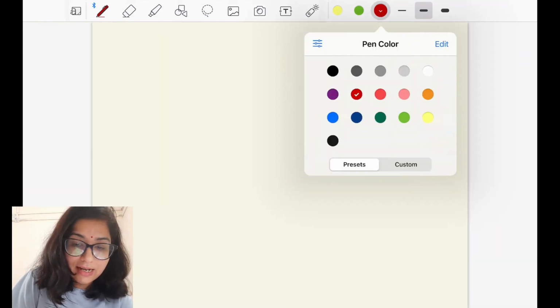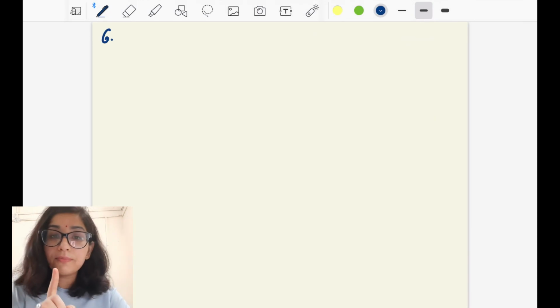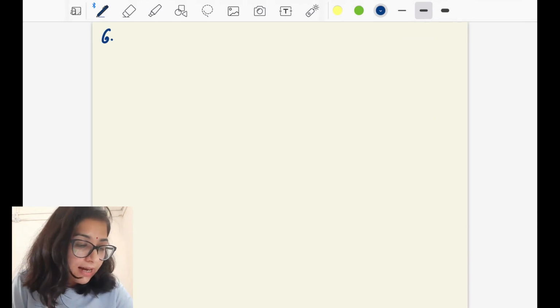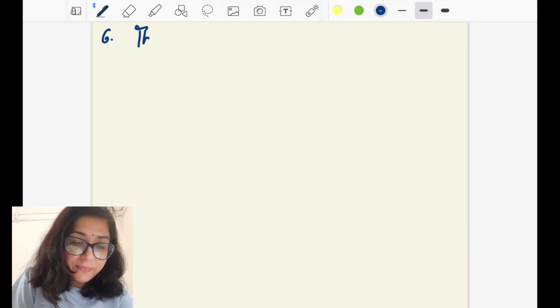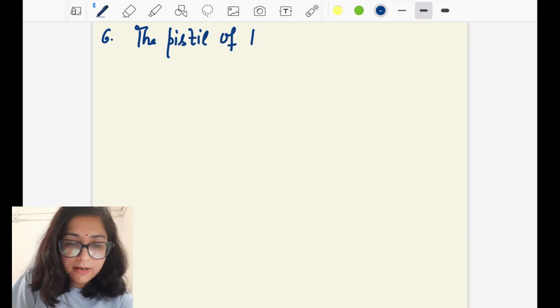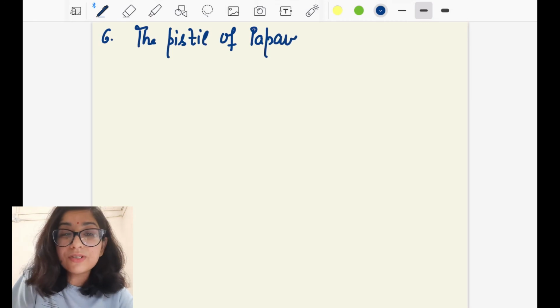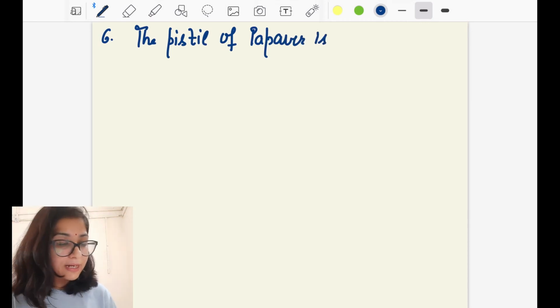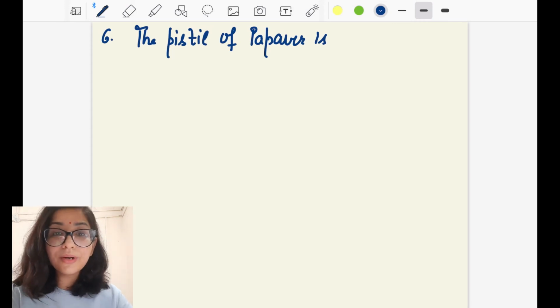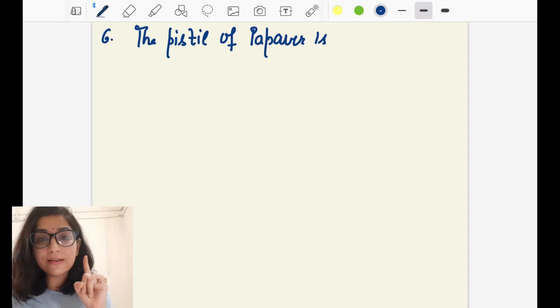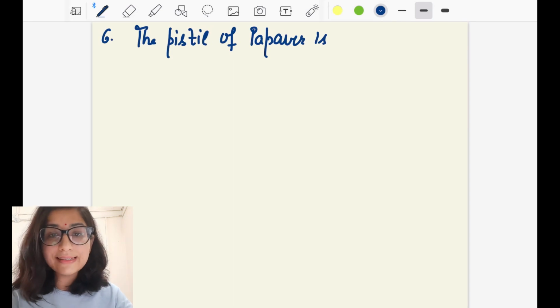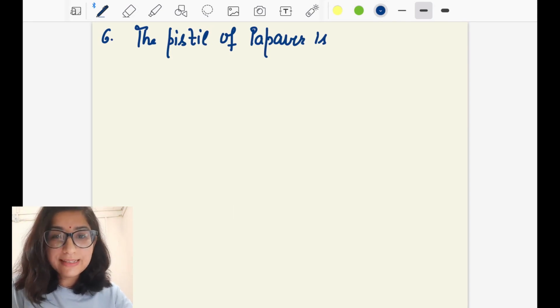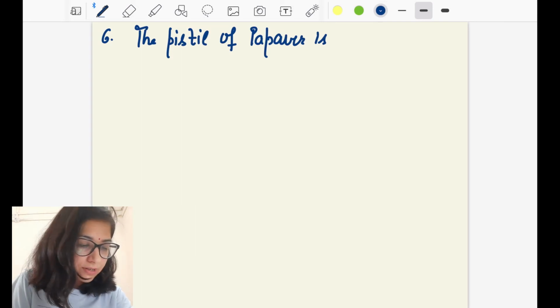The question is from the diagram: the pistil of papaver is... Many times students know what a pistil is: stigma, style, ovary, the complete female part, also known as the pistil, right? And there is a diagram, figure number 2.6 in the new NCERT books. If you look at that figure, you will find the answer.